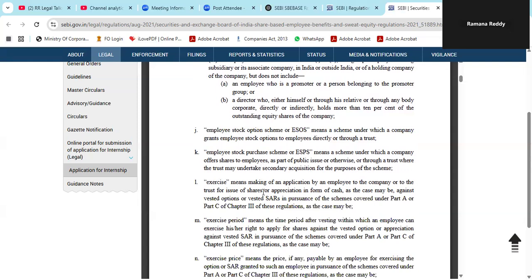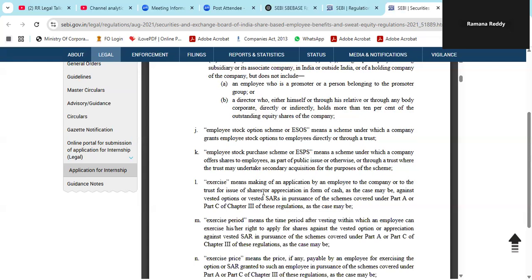What is the purchase scheme, ESPS? There is a little difference. Employee stock purchase scheme means a scheme under which a company offers shares to employees. There also employees, here also employees, but in the employee stock purchase scheme, it offers through a public issue. Suppose a public issue is going on, a certain portion will be given to the employees.